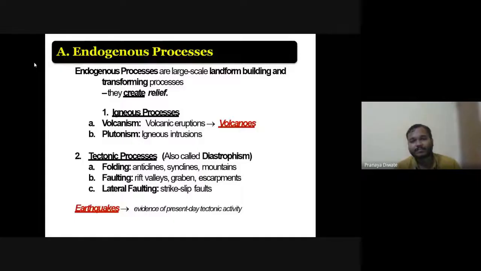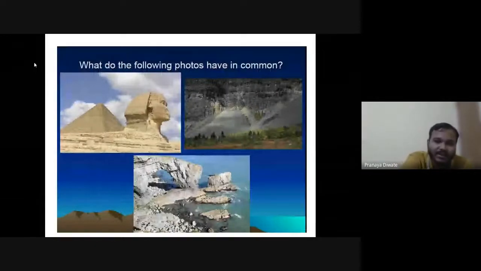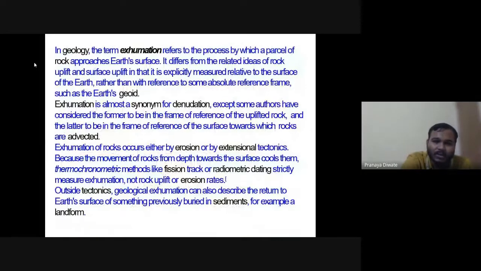The endogenesis processes are large scale landform creators. You have endogenesis processes and tectonic processes. So this is what you may see. This is a photo which is very common. In geology, exemption is almost a synonym for denudation.